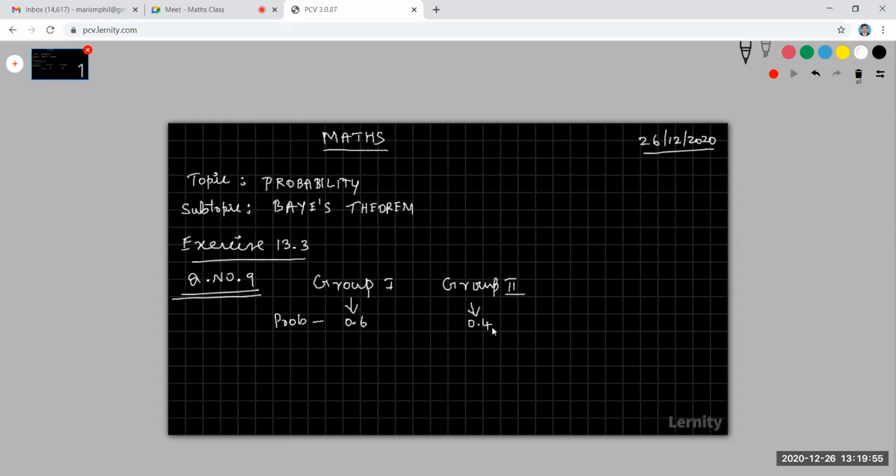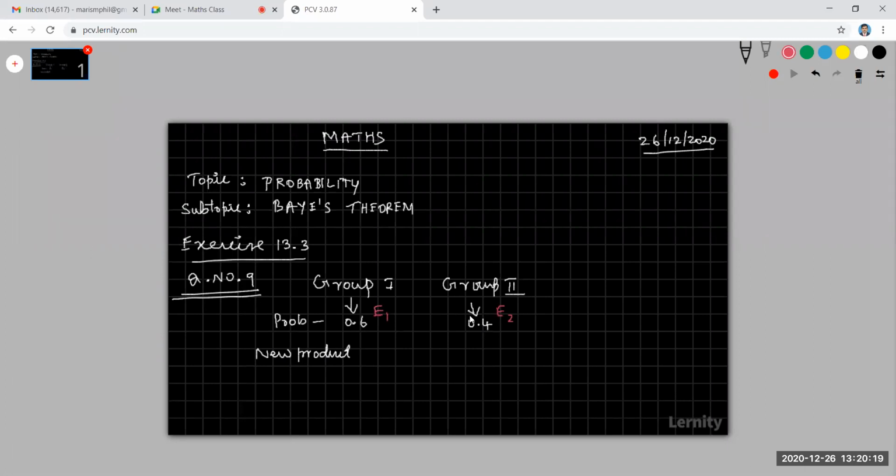Right, and they are going to introduce a new product. I'm going to take E1 as the event that the first group wins, and E2 as the event that the second group wins.